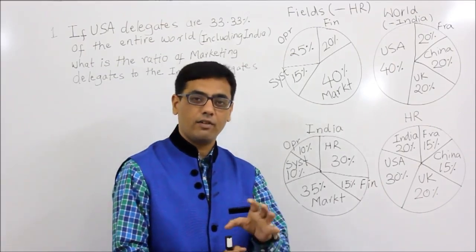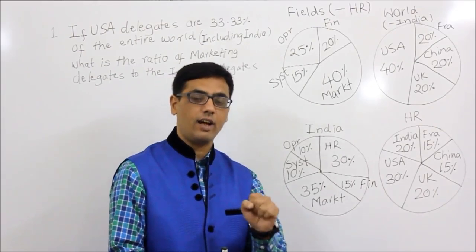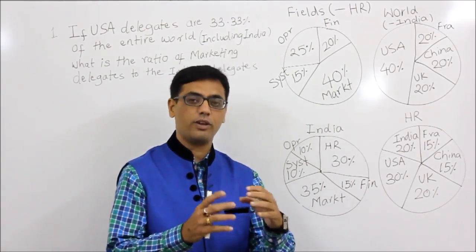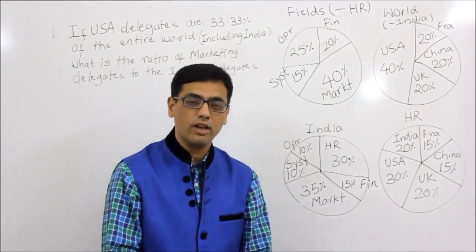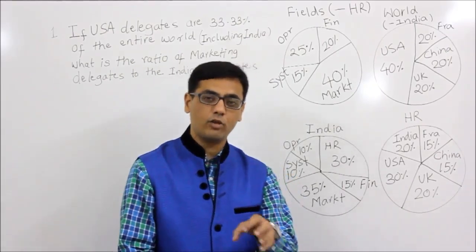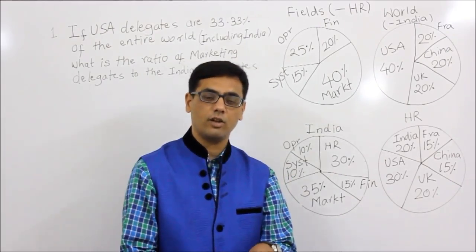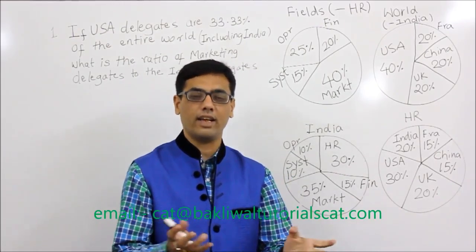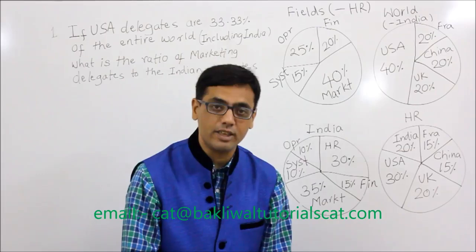Someone wants to collect all the data, how many experts from which of the countries and so on, but unfortunately the HR delegates of India are not there, as in their number is not established.